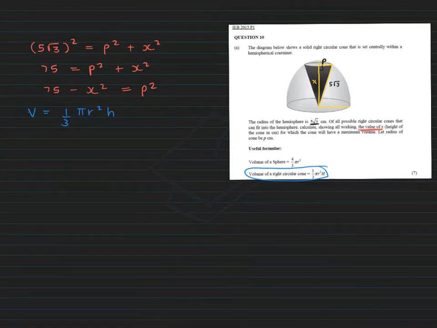So the trick here, remember we said that p squared is, remember that p is the radius, right? That's what the question gave us. So into r squared, I'm just now going to sub this 75 minus x squared. Cool. So I'm going to say, therefore, the volume is equal to 1/3 pi r squared, which we are now taking from above, the 75 minus x squared, times the height. Well, we actually also labeled the height as x.